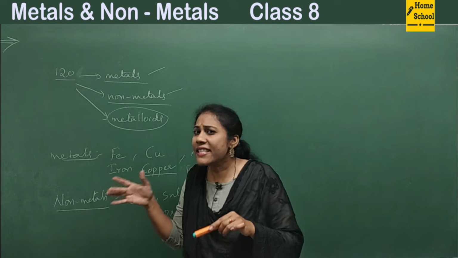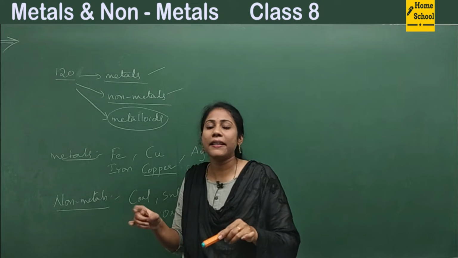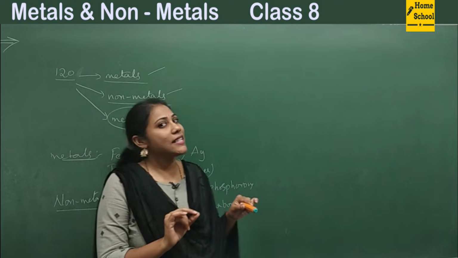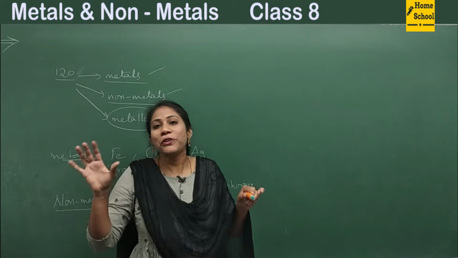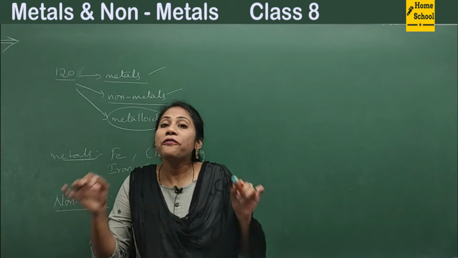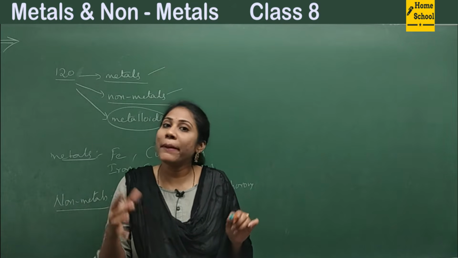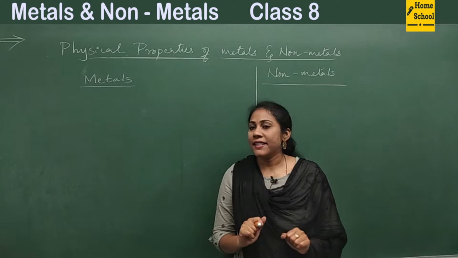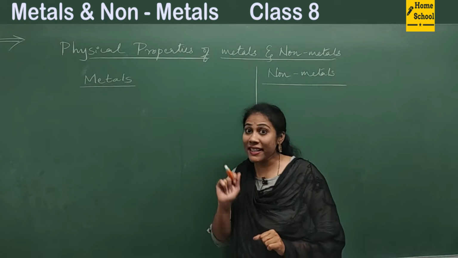So you can always decide to some extent based on these physical properties. In this class, I'm going to talk about everything about the physical characters of metals and non-metals. So guys, let's study the physical properties in detail.